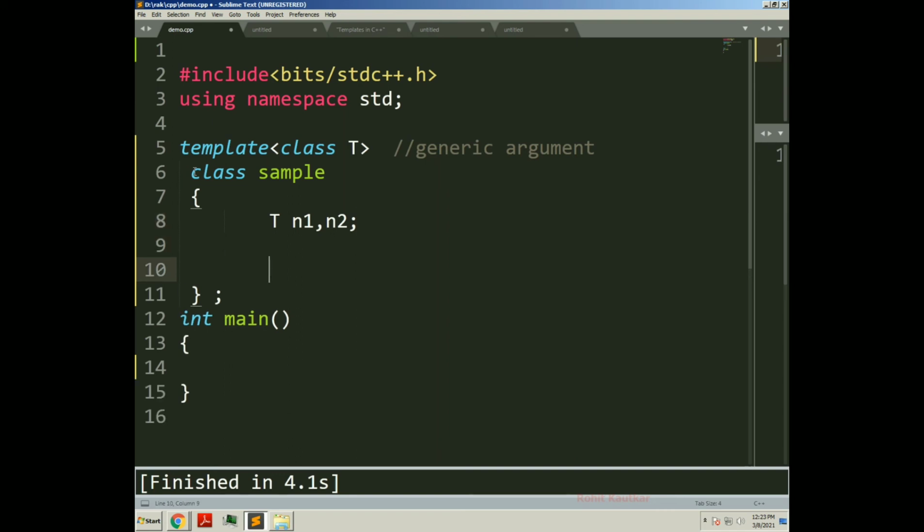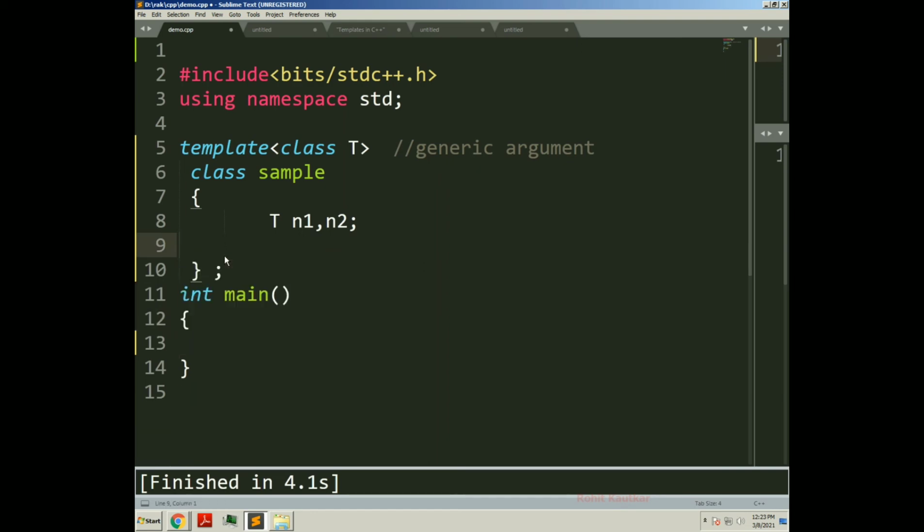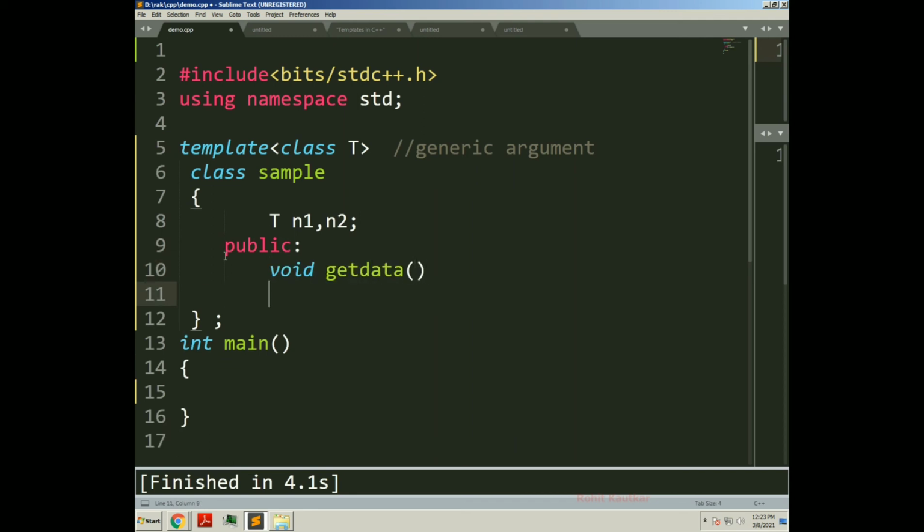Now I will create one constructor here, and within it I would initialize these two variables n1 and n2, or instead we will accept them from the user, which is a better idea. So I will create one public function, void getData.